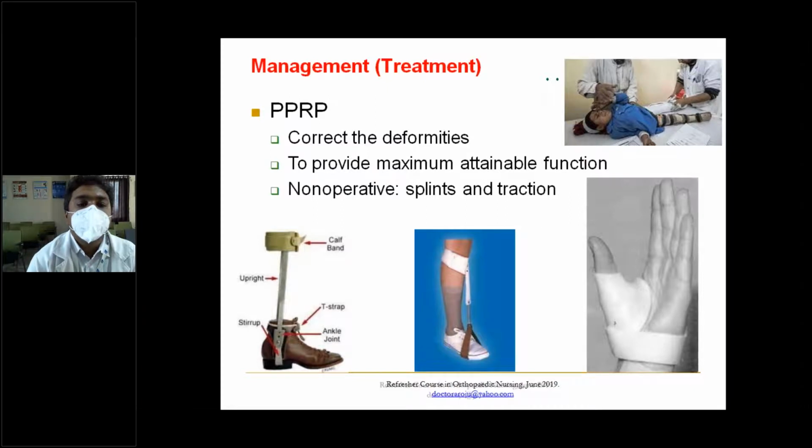Post-polio residual paralysis should be treated by correcting the deformities to provide maximum attainable function. So if the patient is not able to stand, you should give some calipers and make the patient stand. If the patient is able to stand but not able to walk, then you have to give some crutches or flexed braces so that the patient can walk. So you have to improve their function. Splints and traction can be given to improve the patient's function.